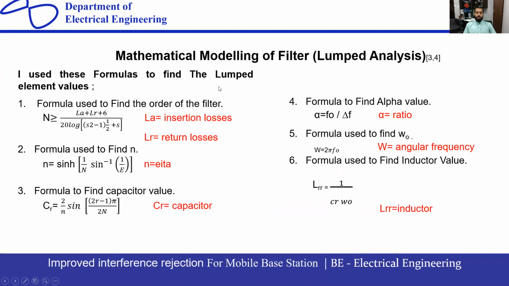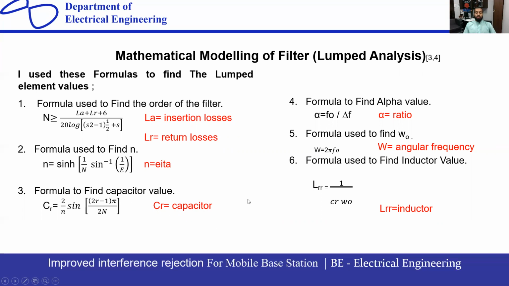Let's come toward the mathematical modeling of the filter, the lumped analysis. How have I done the lumped analysis of my filters? I use these formulas to find the different elements like capacitors and inductors. Before these boxes, in the previous slides, we first designed the circuit in the form of capacitors and inductors. The first formula is used to find the order of the filter, that is, how much order of the filter we want to design. This one I used to find eta, because it is used in the next calculations that I have done in my project for my specific design.